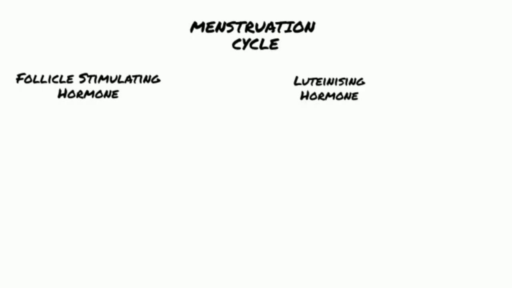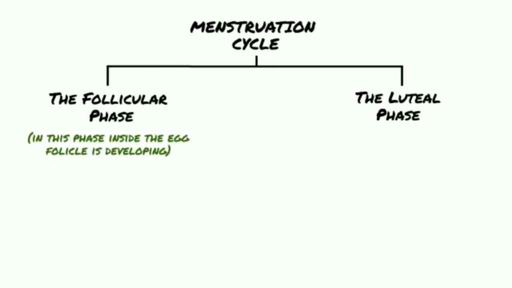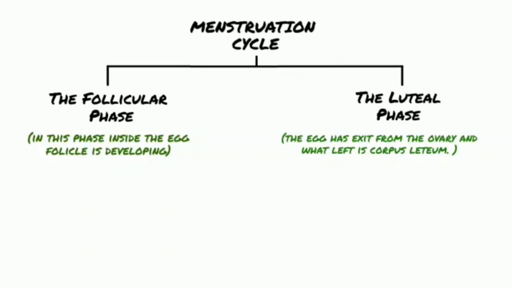Let's discuss the menstrual cycle. It mainly consists of 4 hormones: follicle stimulating hormone, luteinizing hormone, estrogen, and progesterone. The menstrual cycle has 2 phases. The follicular phase, in which the egg inside the follicle is developing, and the luteal phase, in which the egg has exited the ovary and what is left is the corpus luteum.